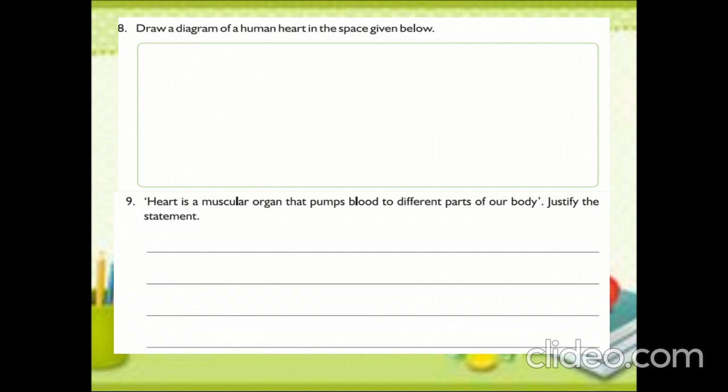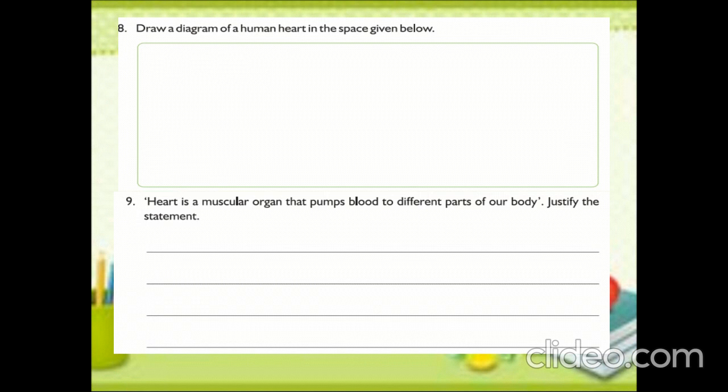The next question is, heart is a muscular organ that pumps blood to different parts of the body. Justify the statement. You have to say whether it is true or false and explain why. Is the statement true or false, children? Yes, it is true. Heart is a muscular organ, so it contracts and expands like other muscles, because of which the blood will be pumped to whole parts of the body.